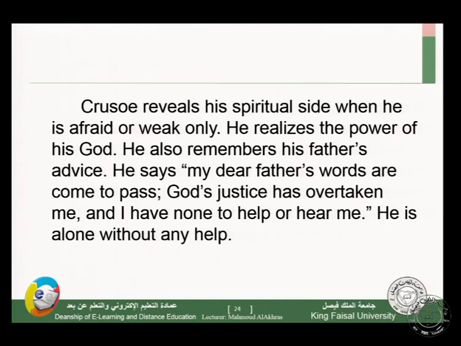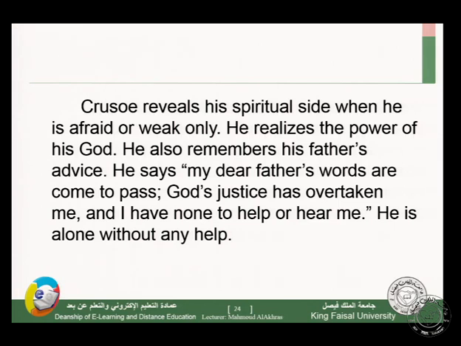Trozo reveals his spiritual side when he is afraid or weak only. So he becomes religious and he becomes a good creature when he is afraid or weak only. He realizes the power of his God. He also remembers his father's advice. He says, my dear father's words are come to pass.